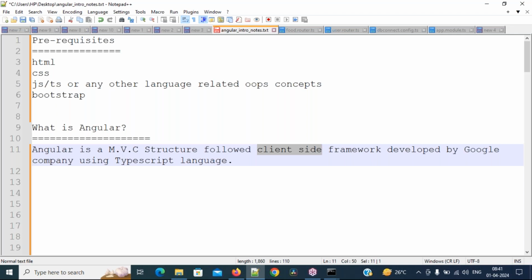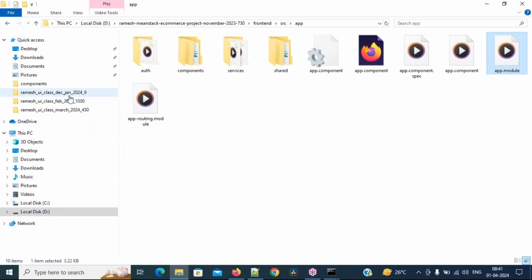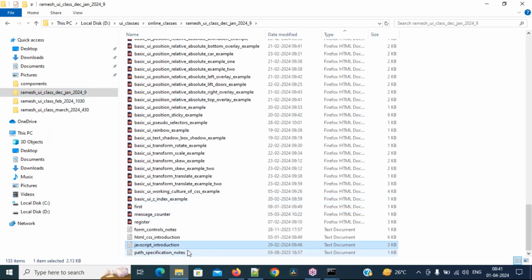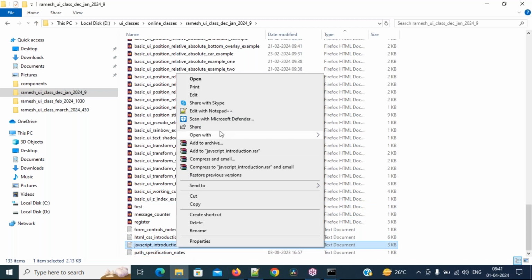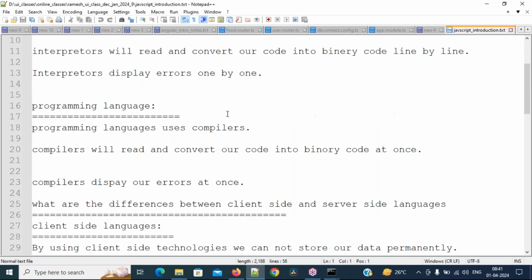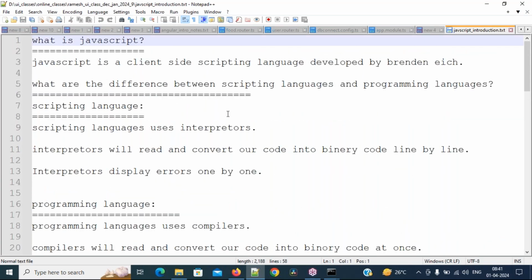Respond, everybody. As per your knowledge, what are the differences between client side technologies and server side technologies? The technology which is handled by the backend is known as server technology, and the technology which is handled from the user point of view, the client side, is called client side technology. Right. Now I will tell my points also.